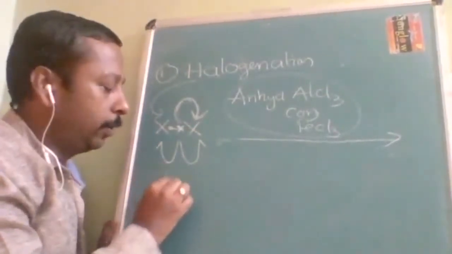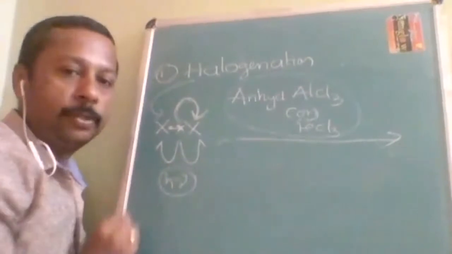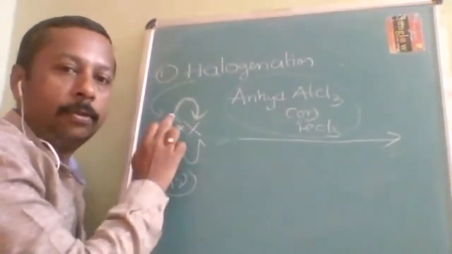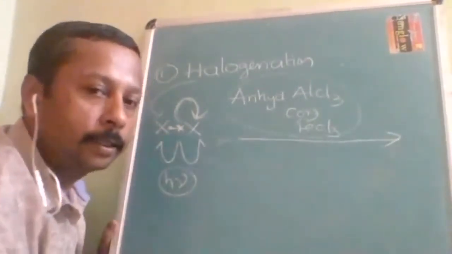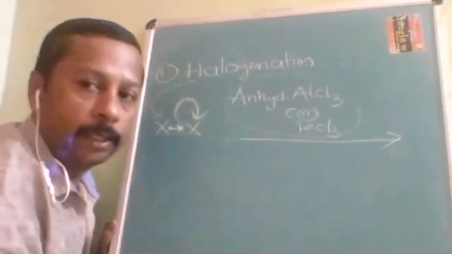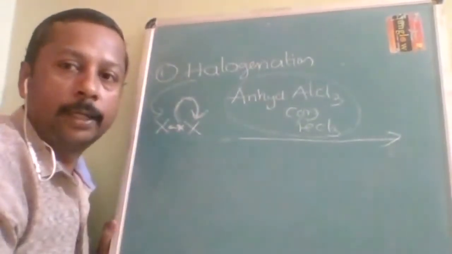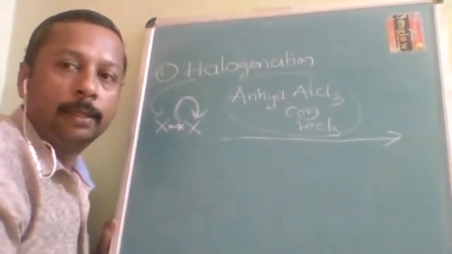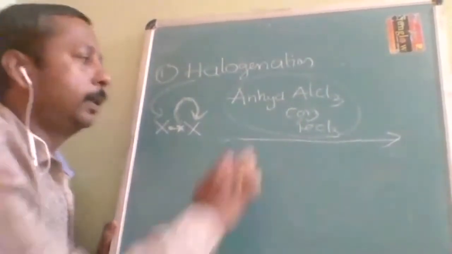You have to do this when hν is there on the arrow, and this you have to do when anhydrous AlCl3 is there. But we are going to study about electrophile. That's why we are going to concentrate on this one.